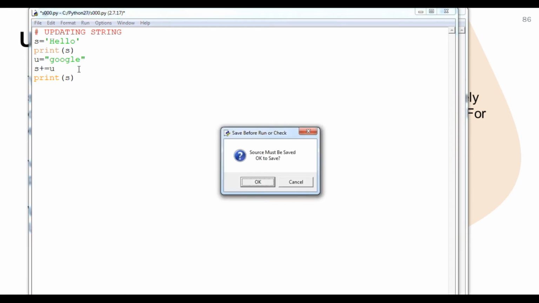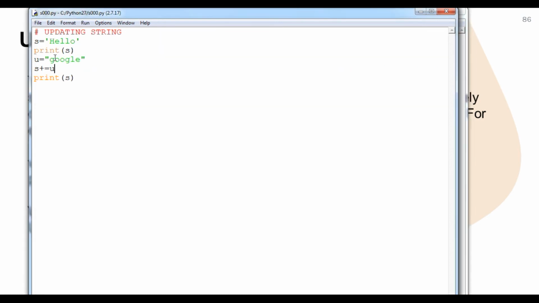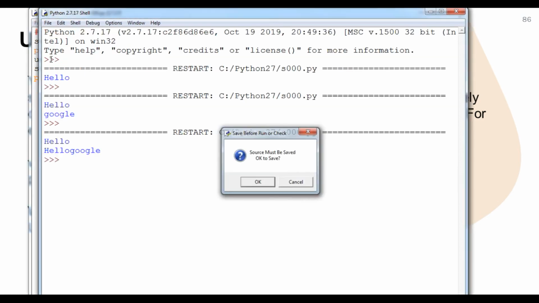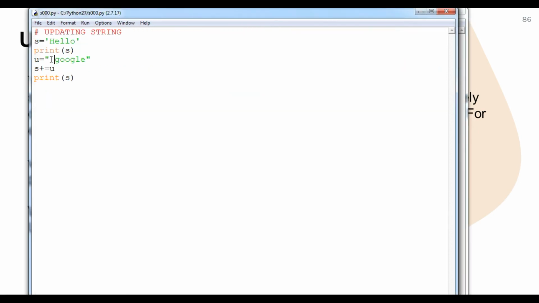So let's see what the output of s plus u will be. Hello and Google both will be noted here because we have added that particular value, okay, student. So this is known as the concatenation operator along with the shorthand notation. We have used s, and a particular variable u which is the update variable, along with its value, and then we have used the shorthand. We can concatenate it also. It means whatever the string, you will add to that string, and finally it will be stored in the s variable, and we have printed s.